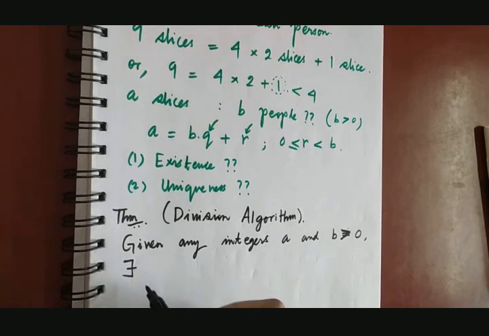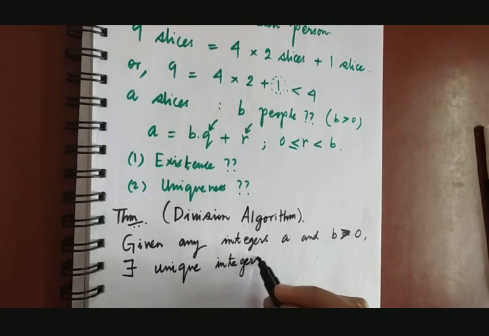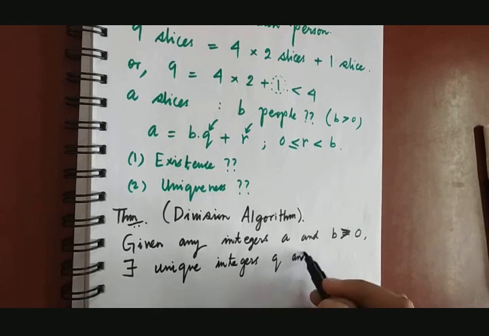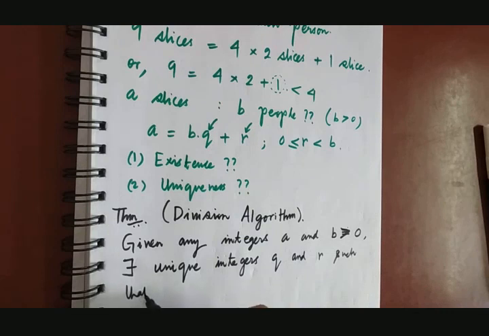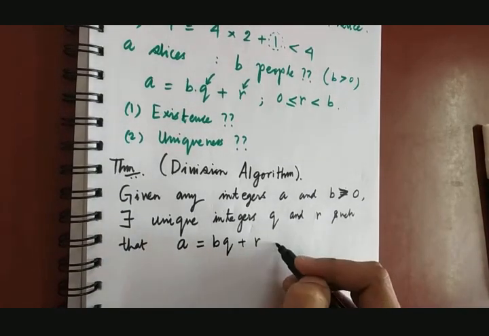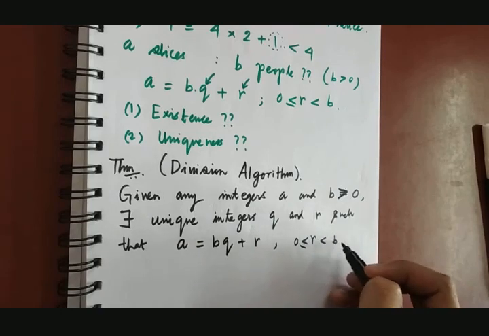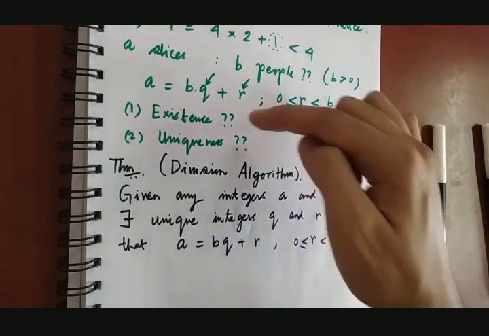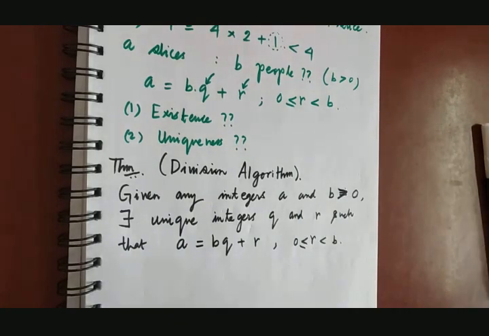There exist unique integers Q and R such that A can be written as BQ plus R, provided R is greater than or equal to 0 and less than B. So the existence and uniqueness will both be guaranteed by the division algorithm.